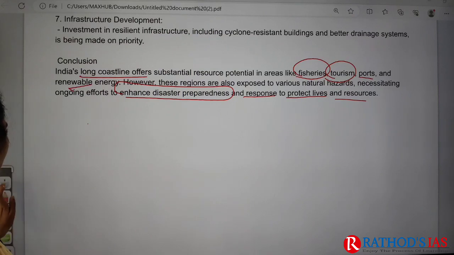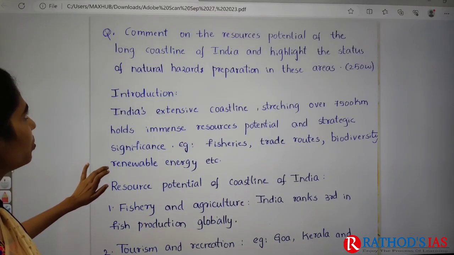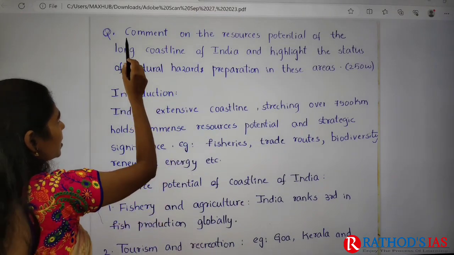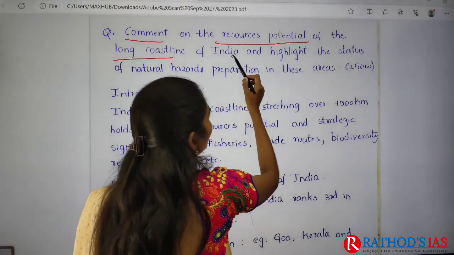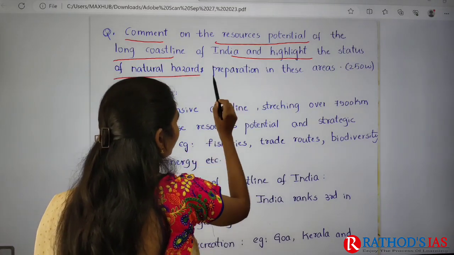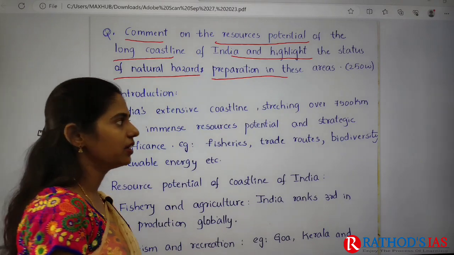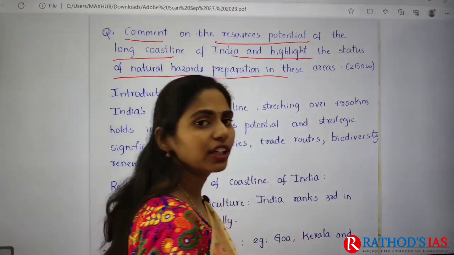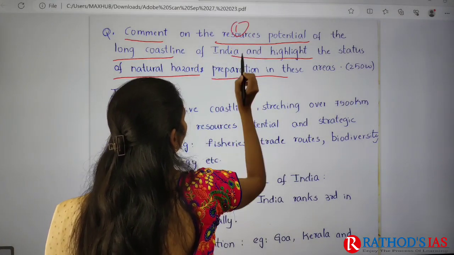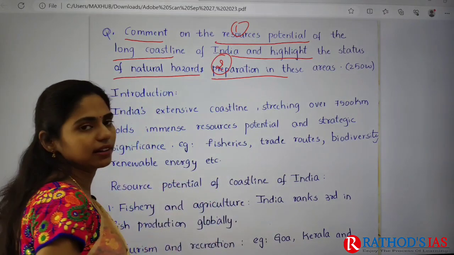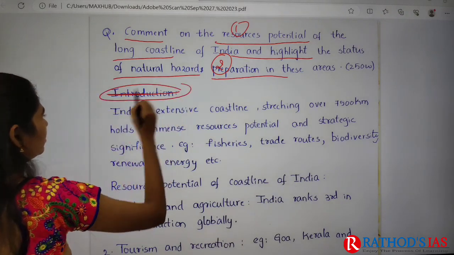So I will show you one of the papers written by our student. The question is the same: comment on the resource potential of the long coastline of India and highlight the status of natural hazard preparation in these areas. I found the first mistake here is there is no identification of the number of sub-questions. The sub-questions here are, first one is resources, second one is natural hazard preparedness. And here there is no need of writing an introduction at all.